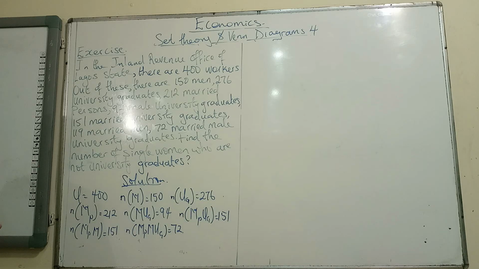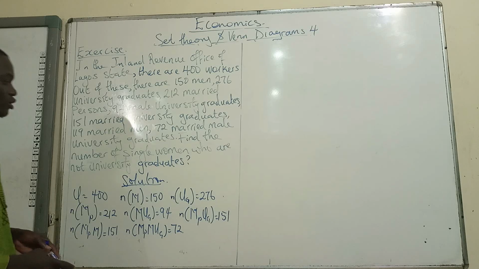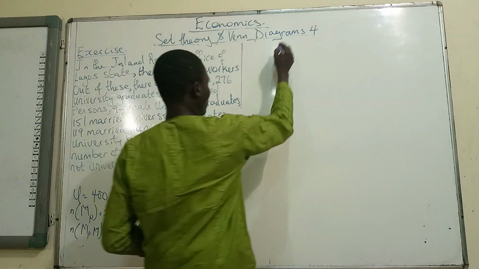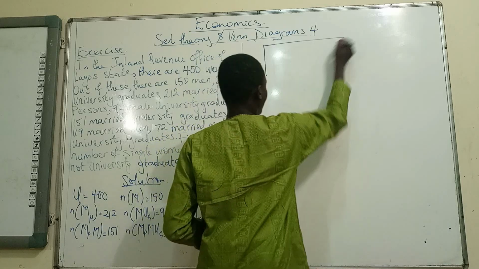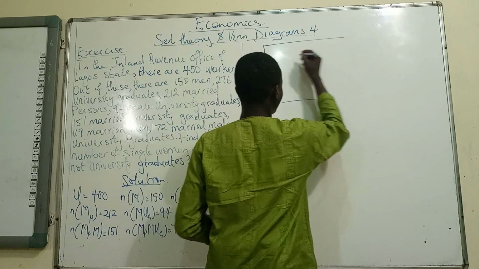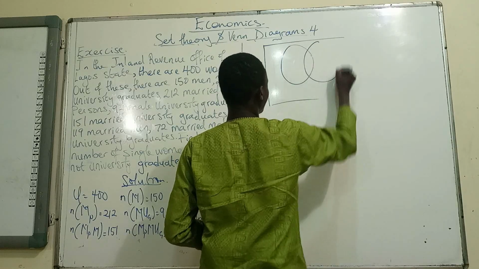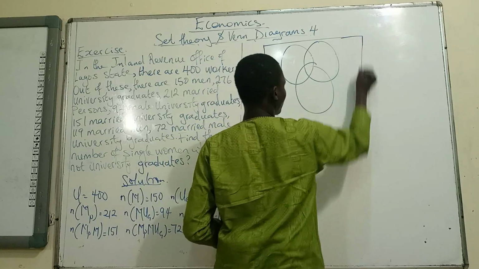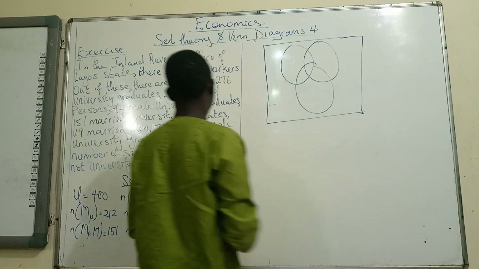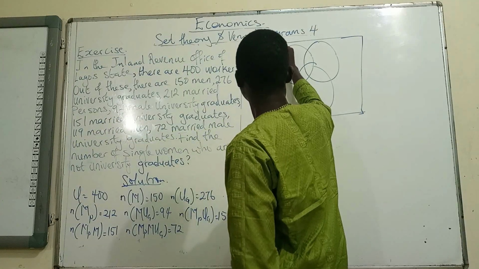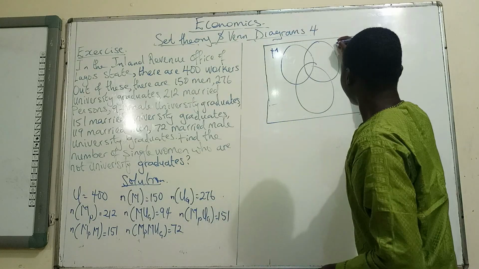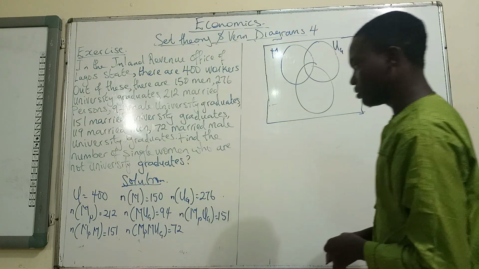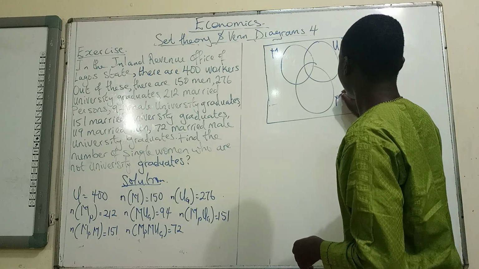So the question then says, find the number of single women who are not university graduates. So now the thing is, we have to put this into perspective by putting them on a Venn diagram, and that makes the whole thing easier for us to do. Now recall that in the video that preceded this, this is the box. Then these are the 3 circles. So please don't mind my box. All right. So we have men, we can just call these men. Then we have university graduates. Then we have married persons. So we can call this circle married persons.